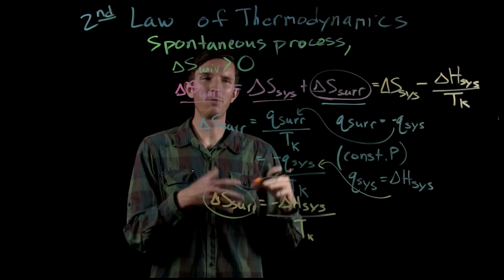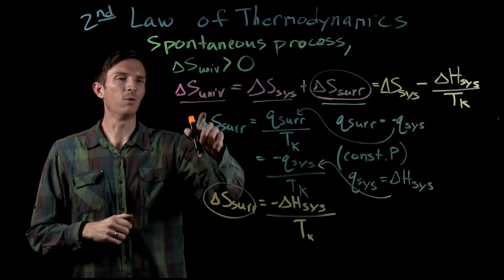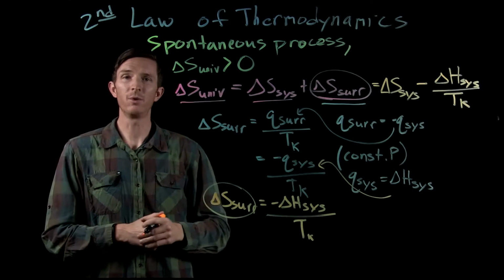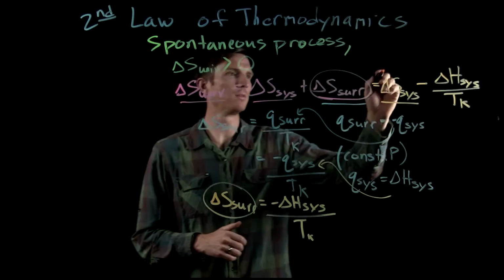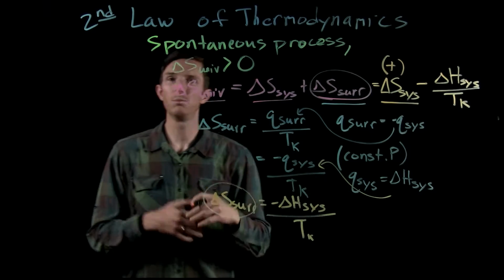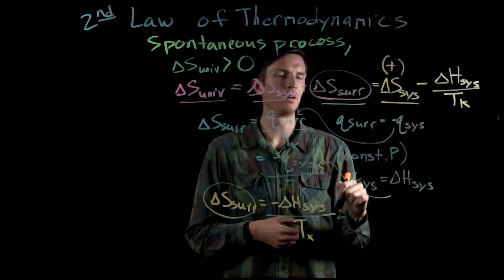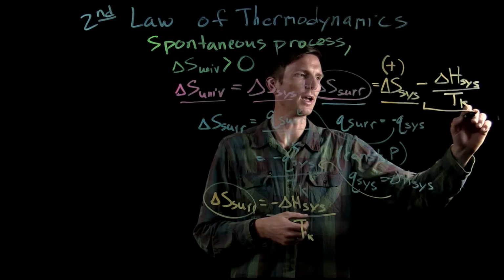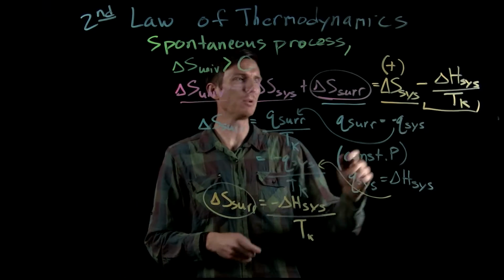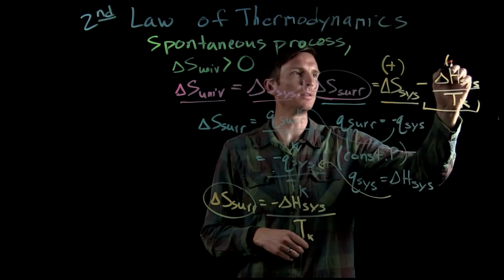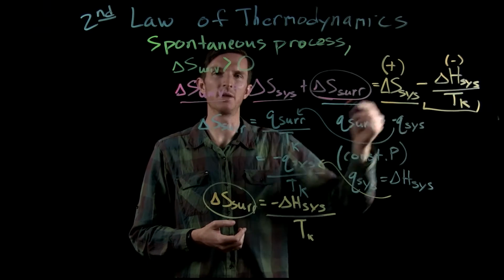Okay, so now what does that mean for us as we're trying to identify things that contribute to spontaneity? Well, we want this overall to be greater than 0. Well, that would mean that we would want our change in entropy to be positive, right? That's something that would contribute positively to our reaction being spontaneous. The other piece would be our enthalpy. Again, we want this whole value right here to be a positive value. We want to add to that. Well, the only way that happens is if our enthalpy change is negative, right? We have an exothermic reaction, because then that would make this overall piece positive.